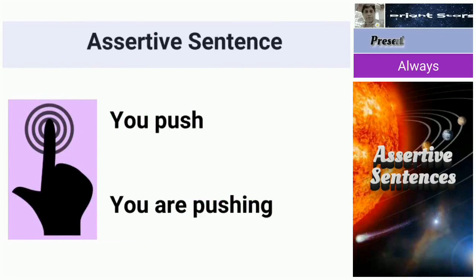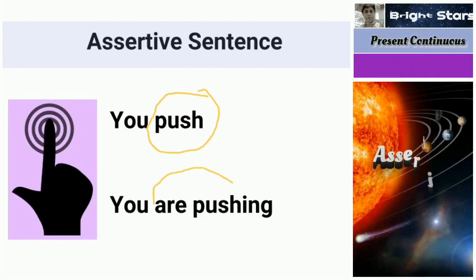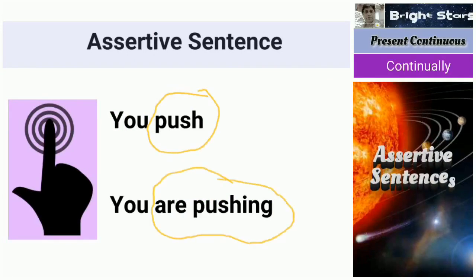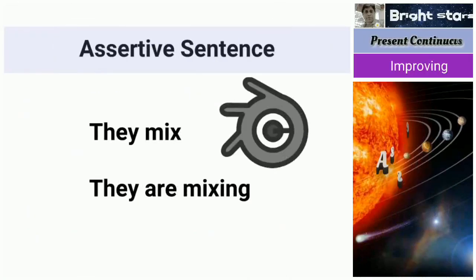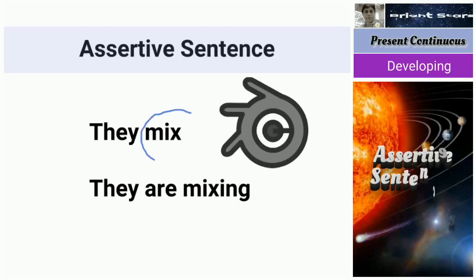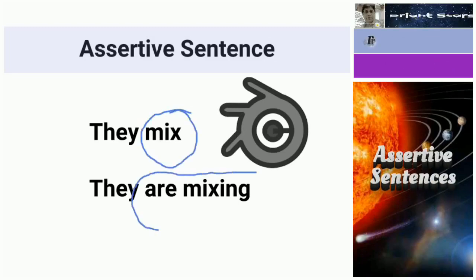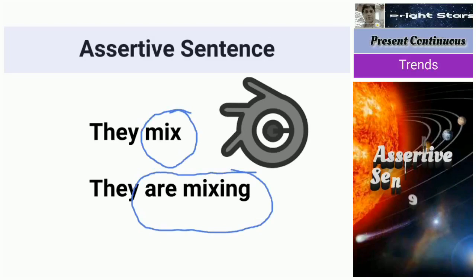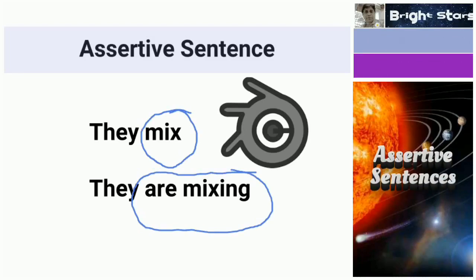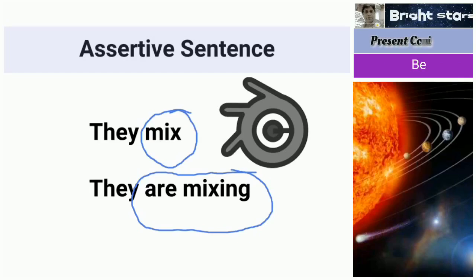You push is simple present tense, are pushing we use in present continuous tense. Likewise, they mix, they are mixing. Mix is simple present, are mixing is present continuous. Why have we used are? Because the plural is there.